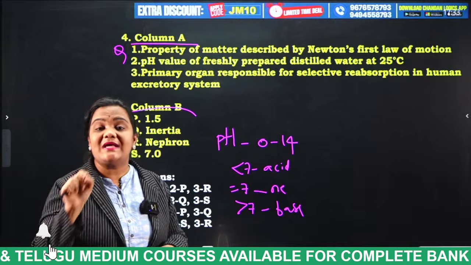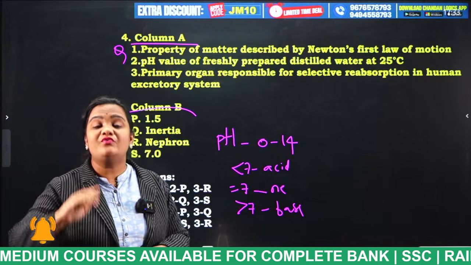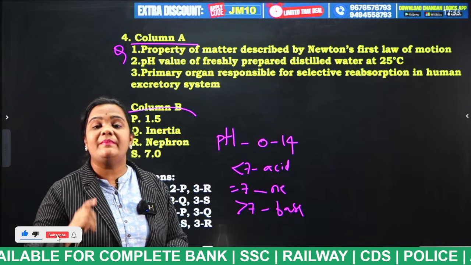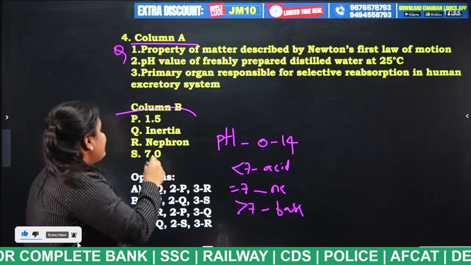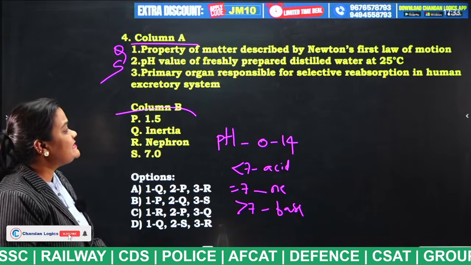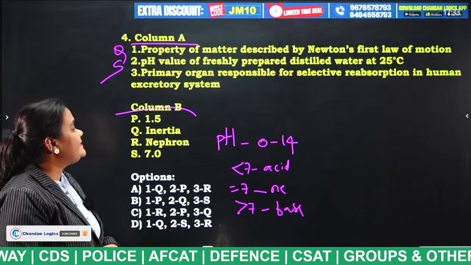It is considered very pure water, which is at 25 degrees centigrade, and that water's pH value will be equal to what, students? 7. Okay, so this is S. Now, the primary organ responsible for selective absorption in the human excretory system.